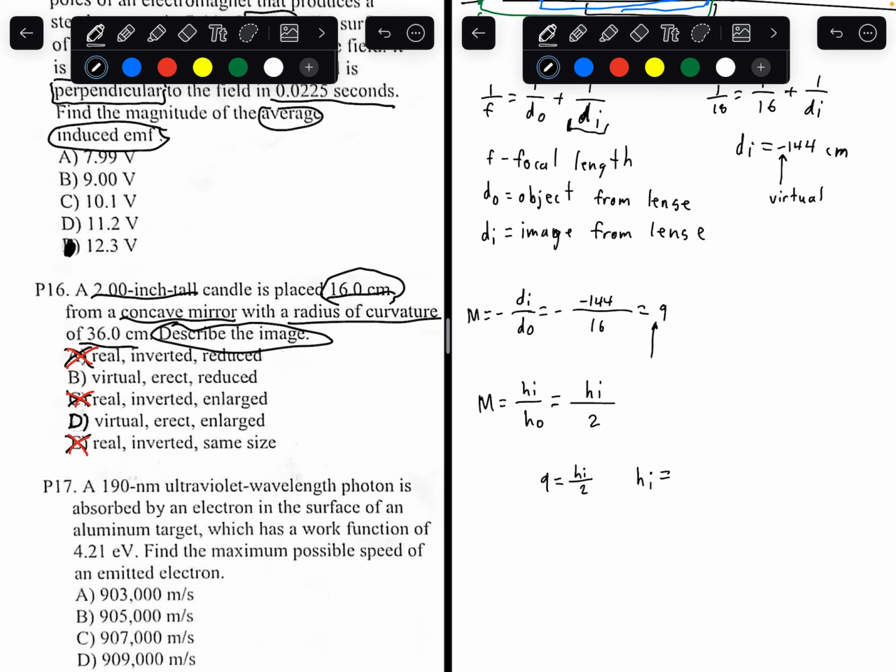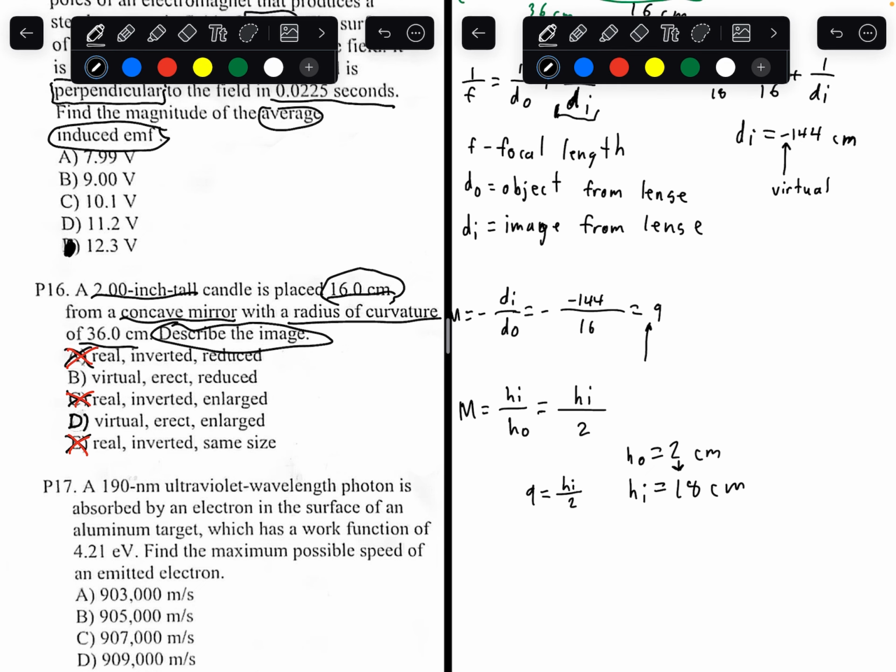Height of the image has to be 18 centimeters. So the initial height was 2 centimeters, and the final image height was 18. So the image was increased. The image has been enlarged. So if the height increases, it's enlarged. If the height decreases, it's reduced.